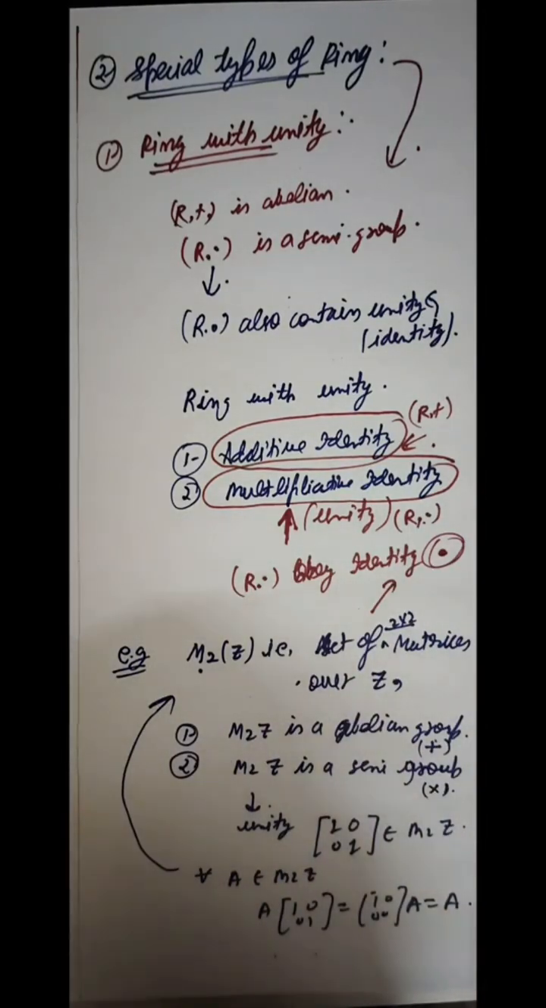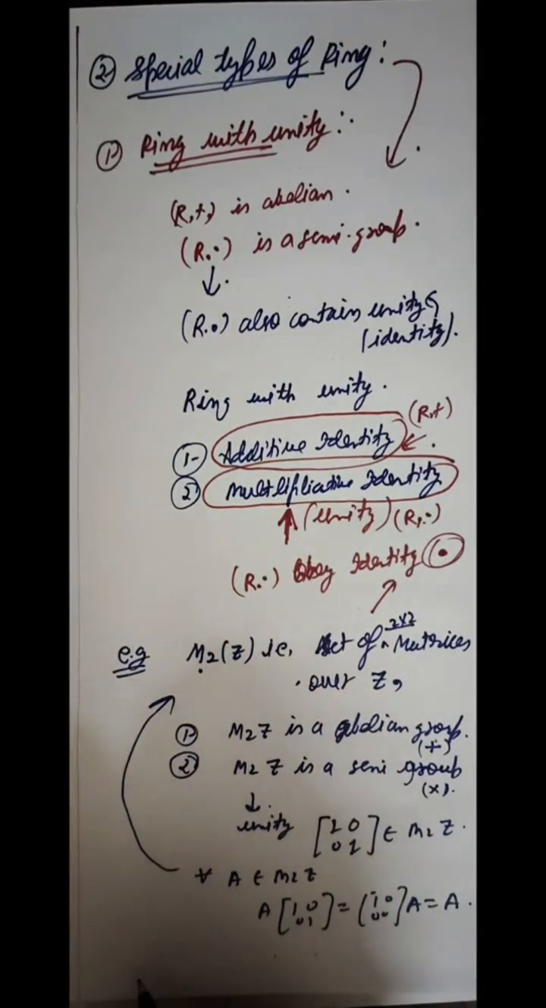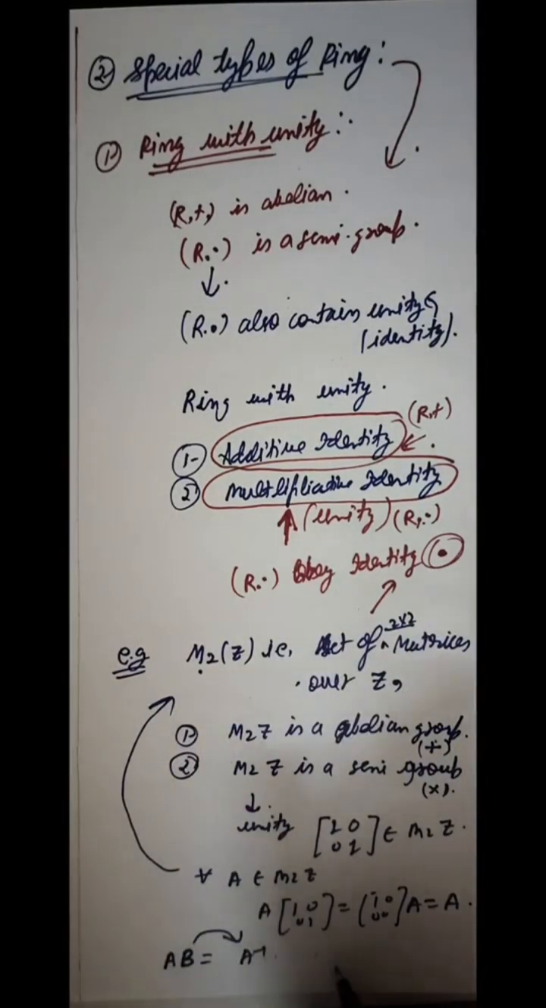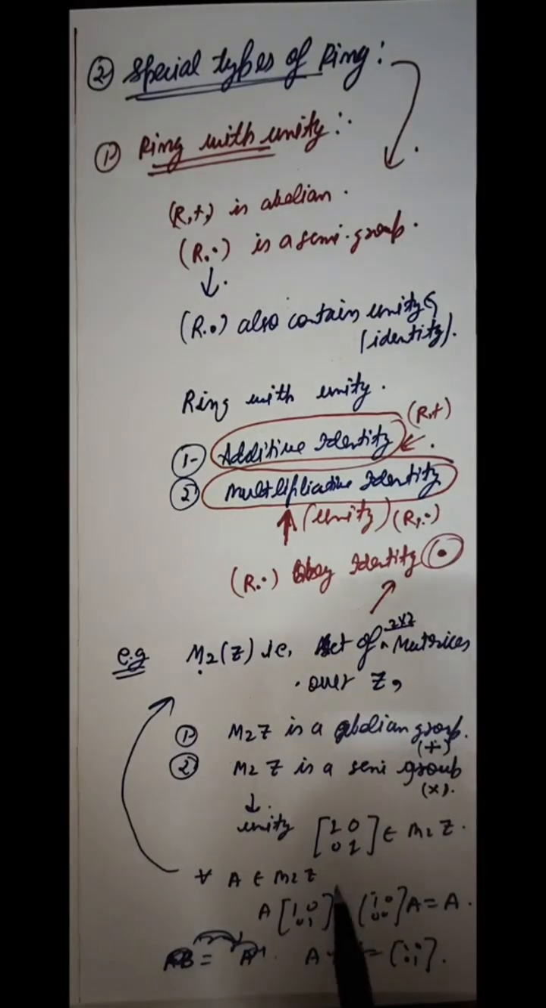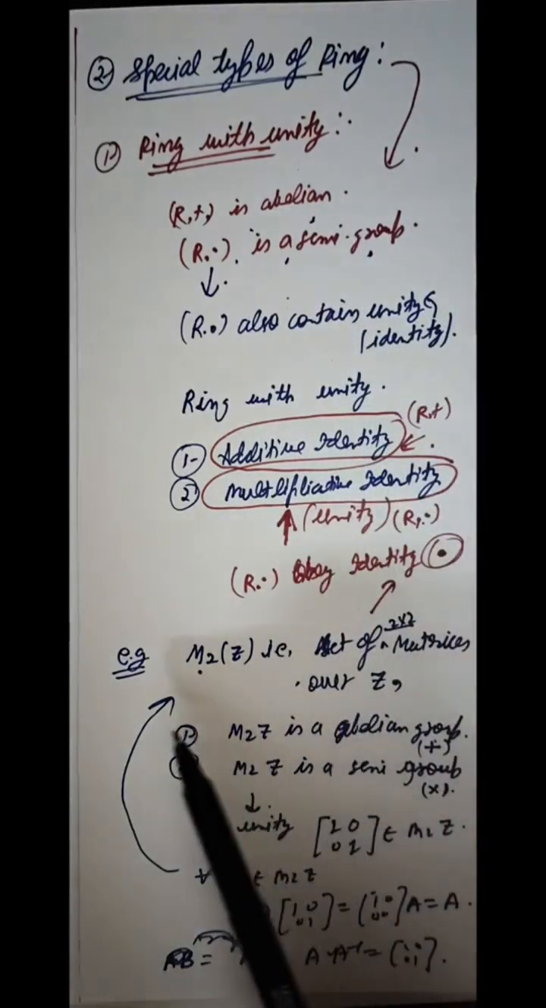In a ring with unity, it is not necessary that it should contain inverses. For example, in this M2Z, if we take any A and any other B, it is not necessary that B acts as the inverse of A, that is A times B equals 1 0 0 1. It is not. So students, in a ring with unity, it is sure that R positive is an abelian group, R dot is a semi group, and it also has unity.